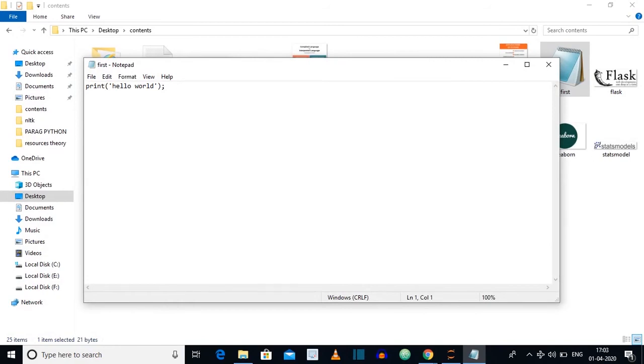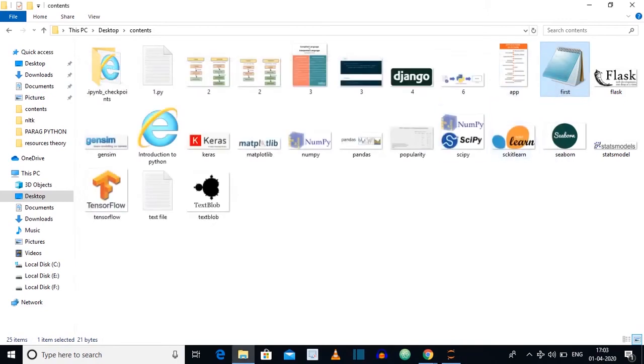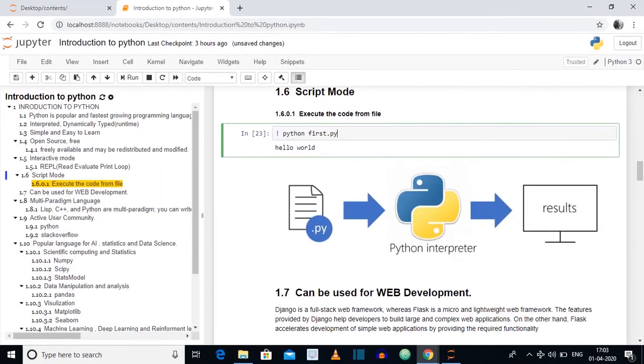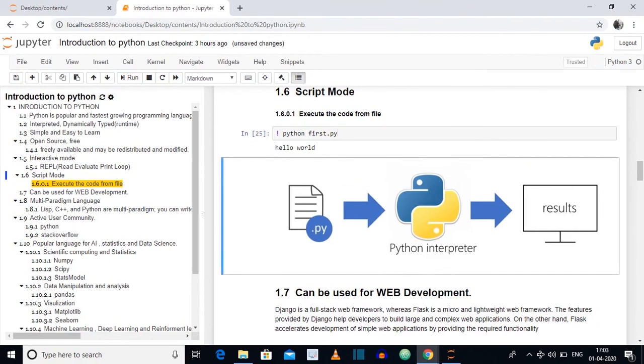You have to save this file as filename.py. Then using a terminal, you have to execute the command python filename.py. In this case we click on the cell and run the cell. As it contains print hello world, the execution gives the output hello world.